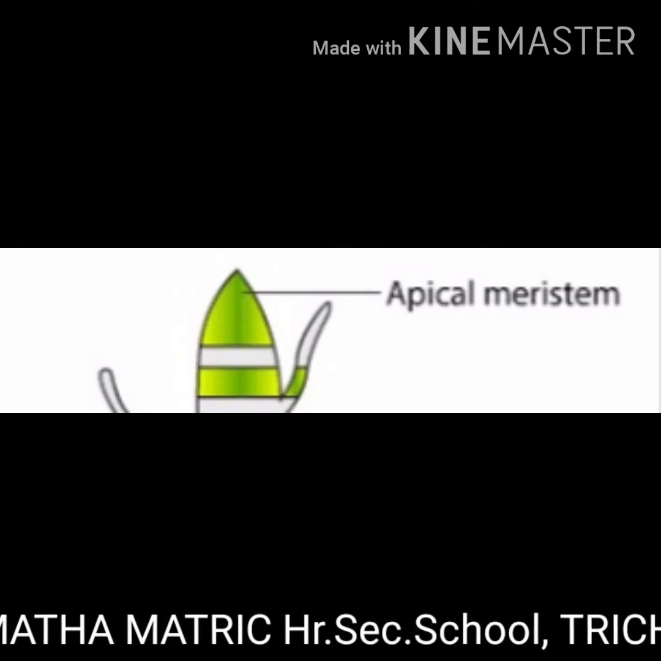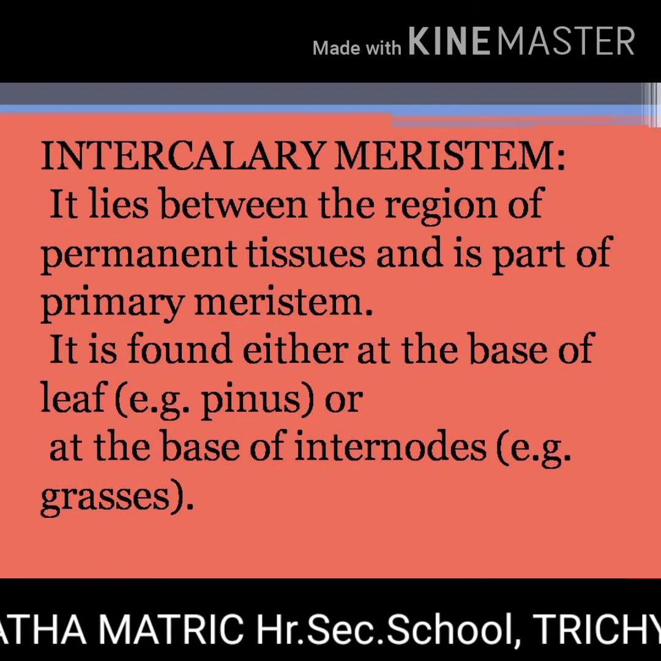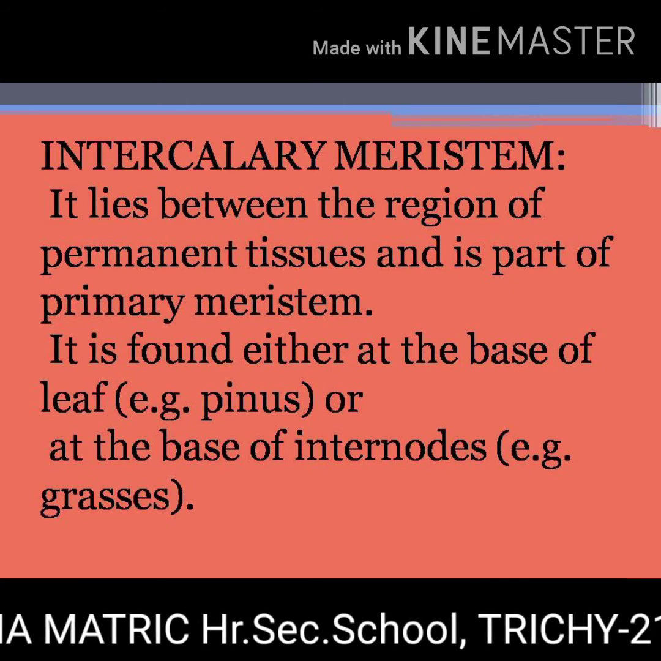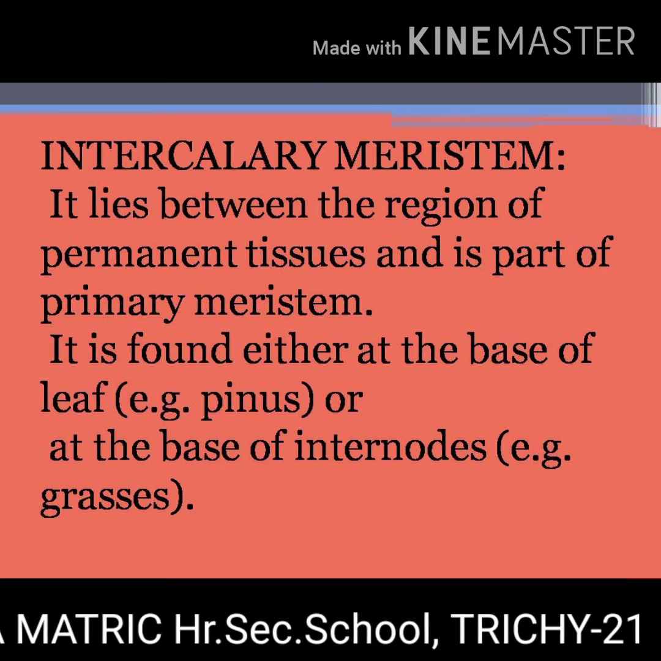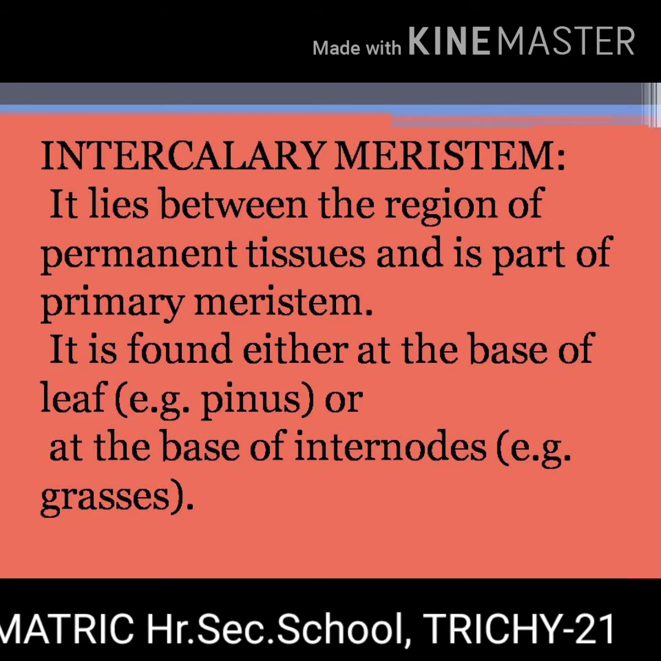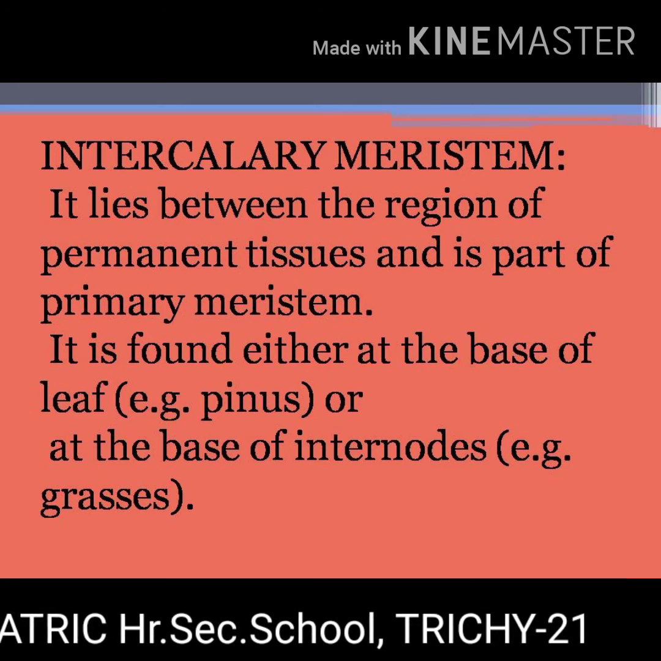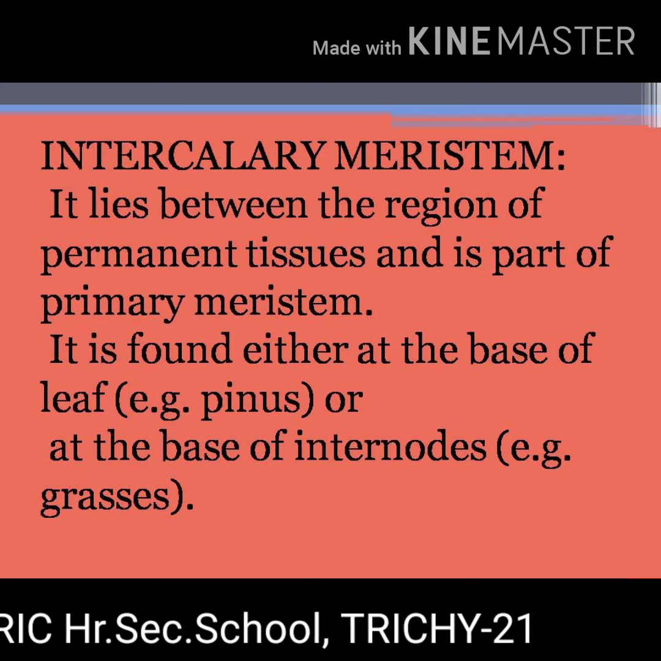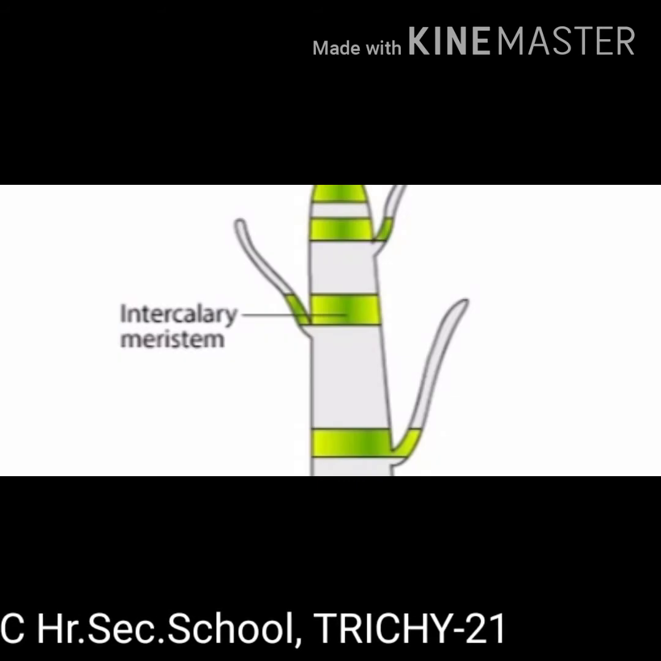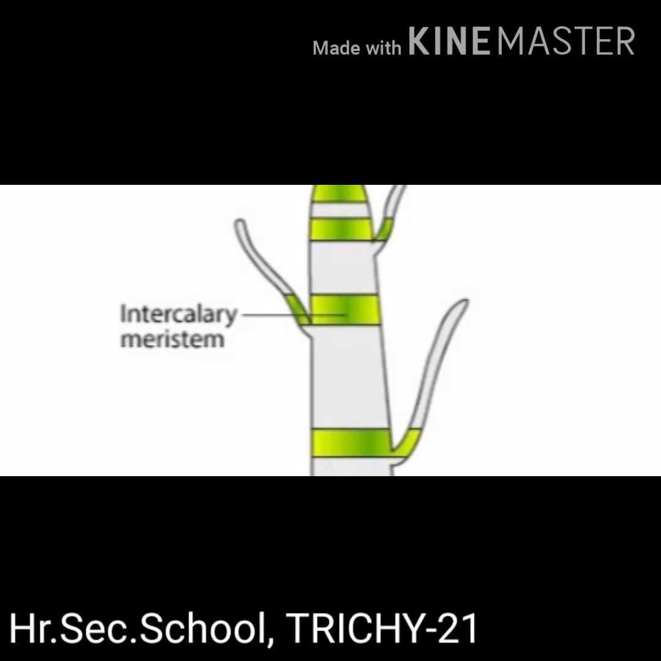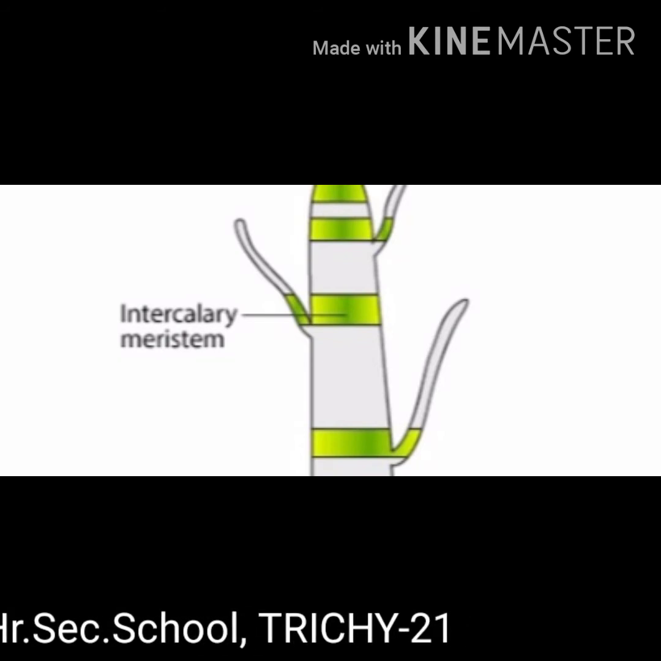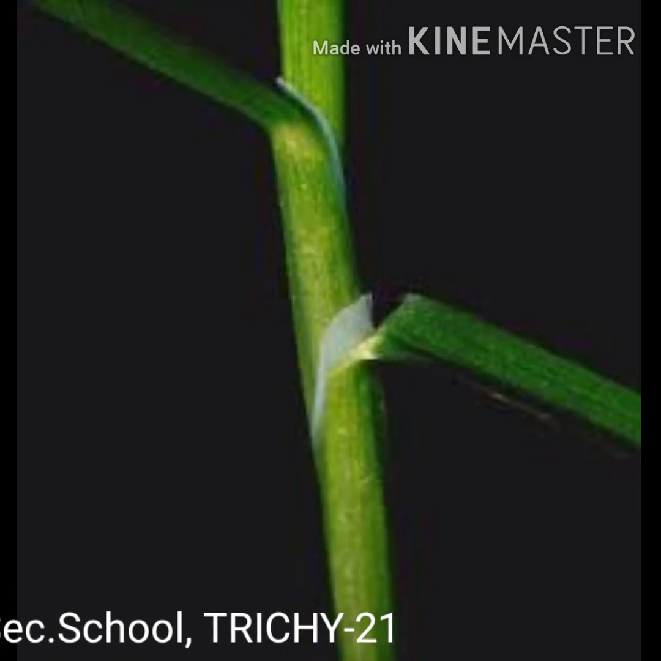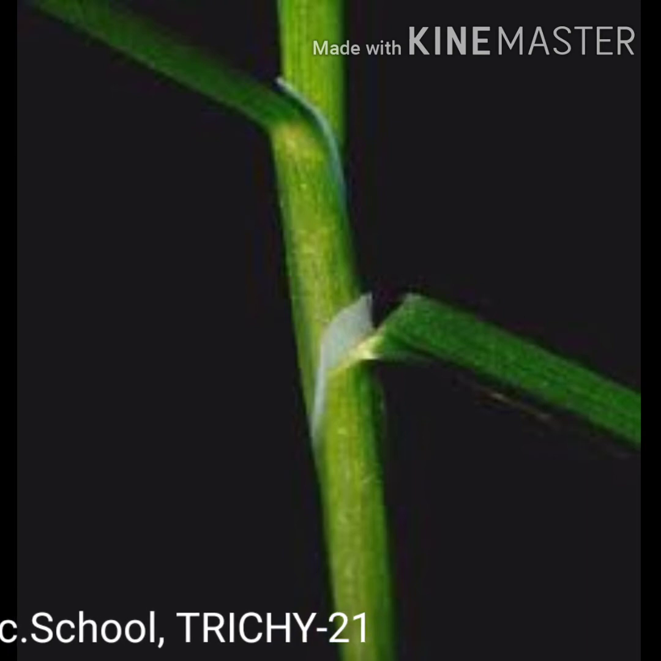Intercalary meristem. It lies between the regions of permanent tissue and is a part of the primary meristem. It is found either at the base of the leaf, for example in pinus, or at the base of the internodes, for example in grass.